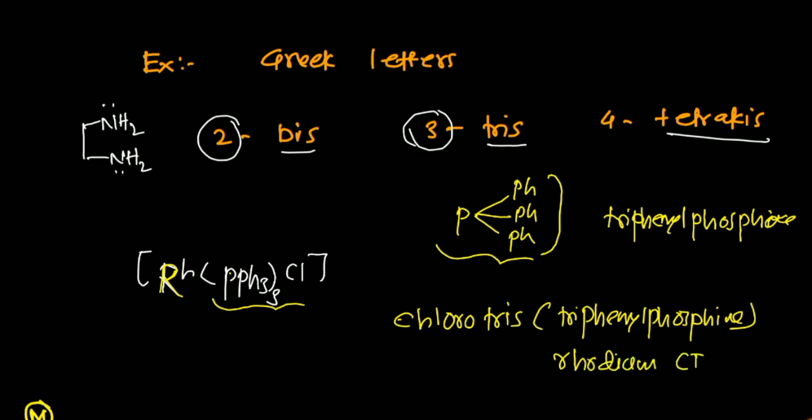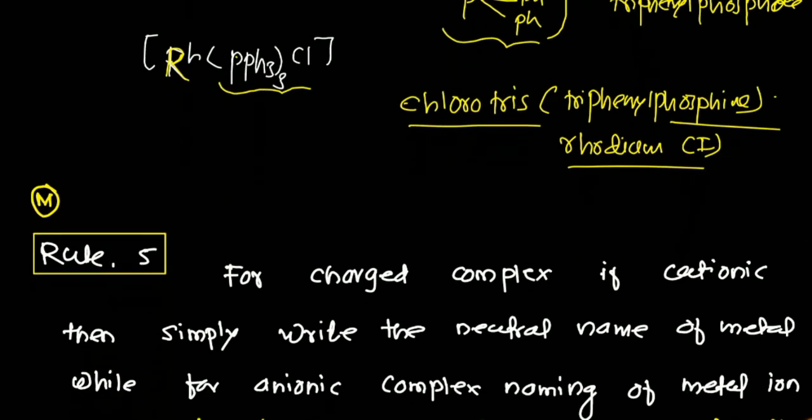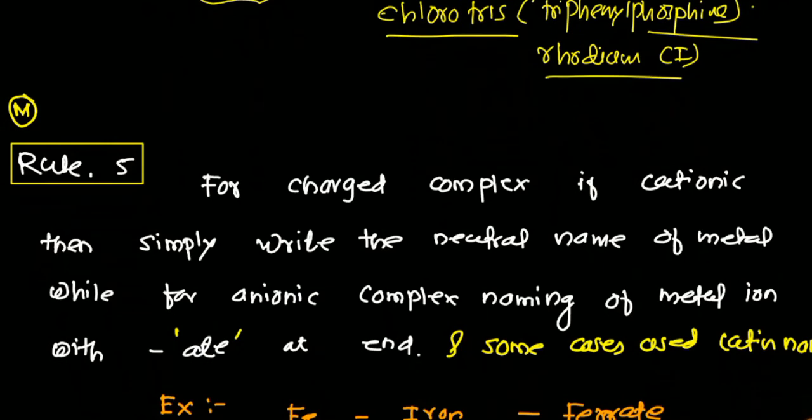and whatever oxidation state is given, we have to mention in Roman numerals. You know that inorganic compounds are one-word compounds, so we always give a continuous name. This is rule number 4. After the ligands, we have to give the name of the metal ion. So how will the metal ion be mentioned?